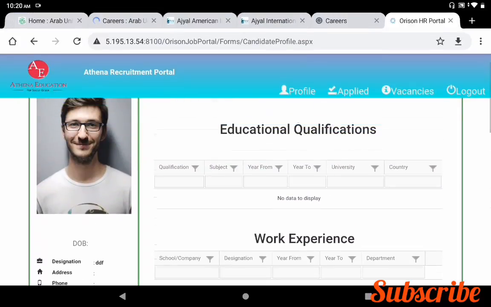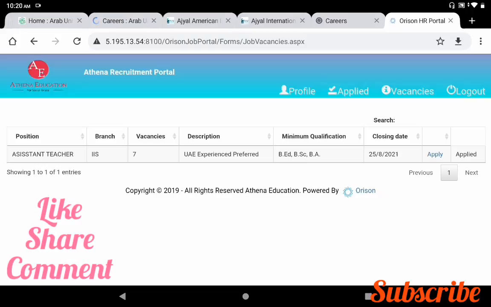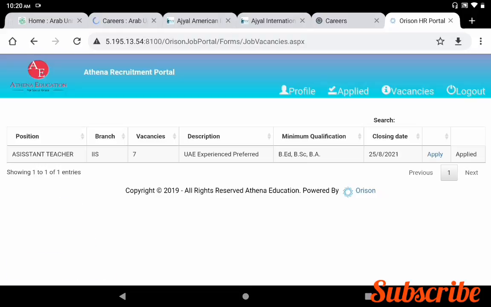Once you have created your profile, you can submit the job application using apply. If you click this link, apply, it will be redirected to your profile. Then you can submit the job application. Once you have submitted the job application, you get an acknowledgement via email for your future reference. Make sure before applying, please check all the details: your skills, eligibility, requirements, qualification, and job description.